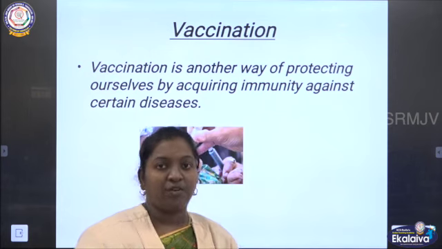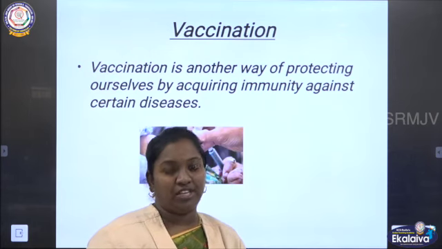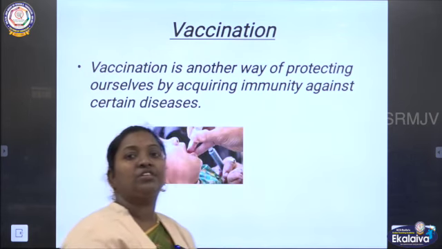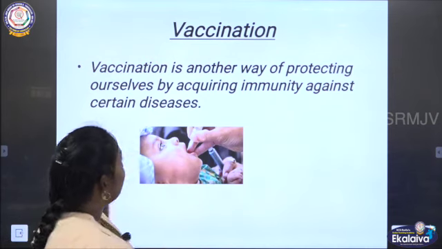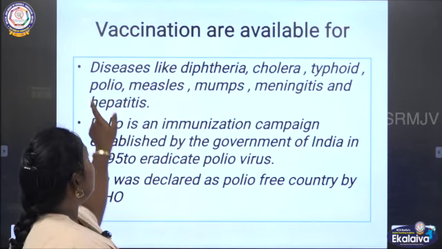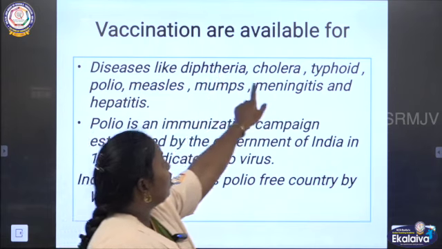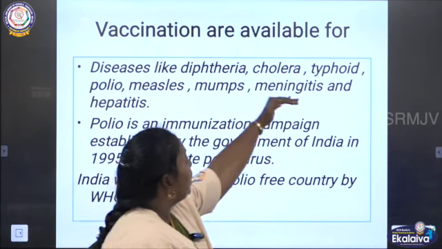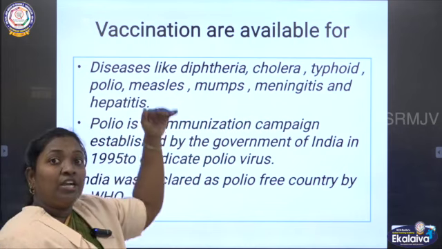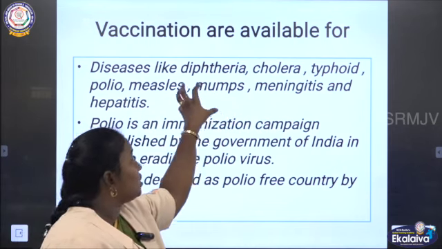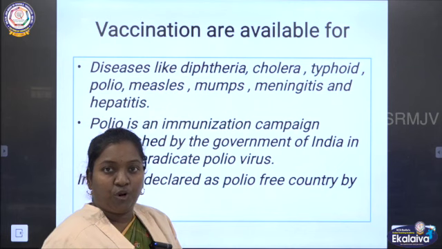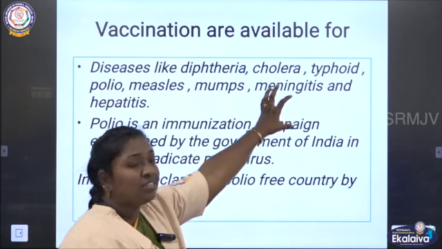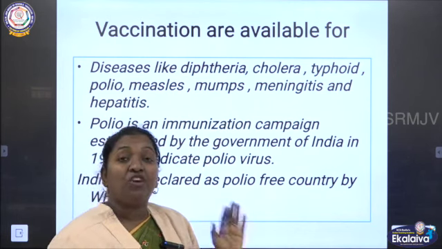How can we develop it? By taking vaccination. These vaccinations are available for some of the diseases, like diphtheria, cholera, typhoid, polio, measles, mumps, meningitis and hepatitis. During the last class we studied these diseases and how they affect our body, isn't it? So for all these diseases, vaccinations are available now.